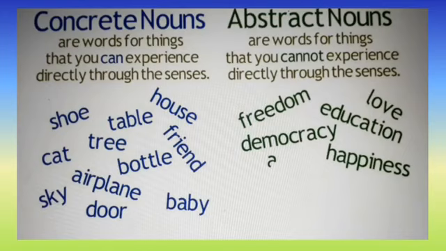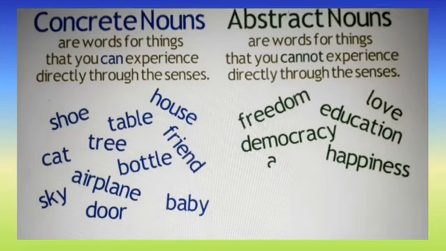Some examples for concrete noun: shoe, house, table, tree, cat, bottle, friend, airplane, baby, sky, door. These are examples for concrete nouns. Here, freedom, democracy, education, love, happiness. These are examples for abstract noun. So for concrete nouns, we can experience directly through the senses. But for abstract nouns, we cannot experience directly through the senses.